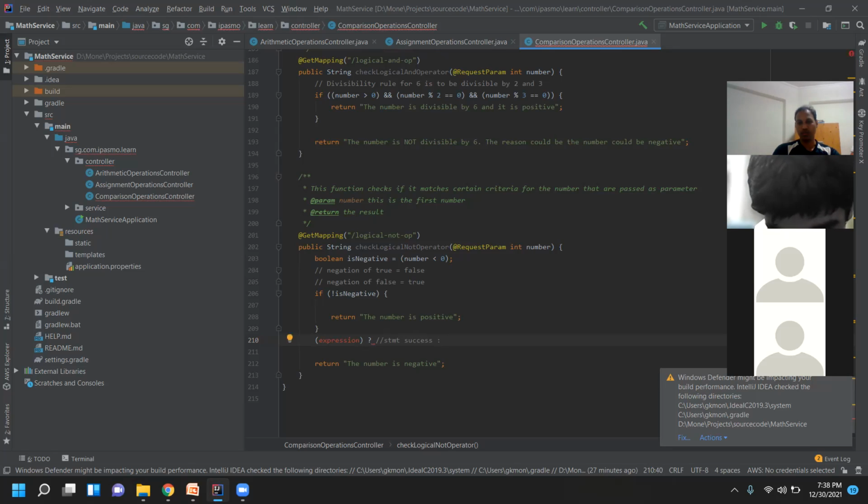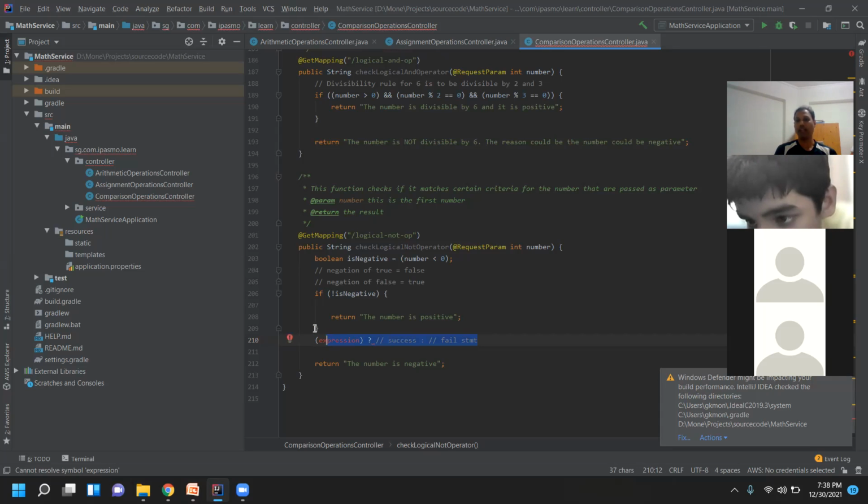If it is not true, the colon, here it would be the failed statement. Yes, I was telling that only. I know, but you have to use the right terms. If you say if condition, here you'll not see any if condition, but this is pretty much equal to an if else statement.